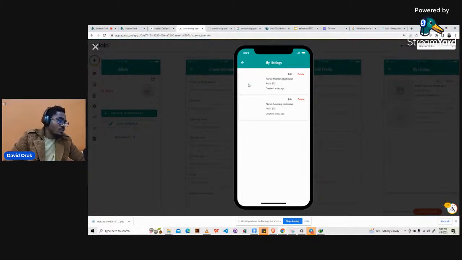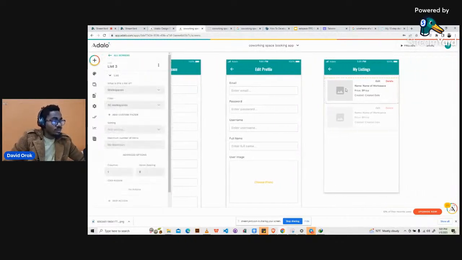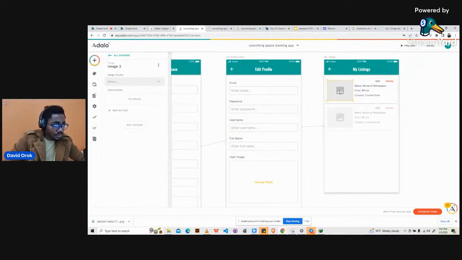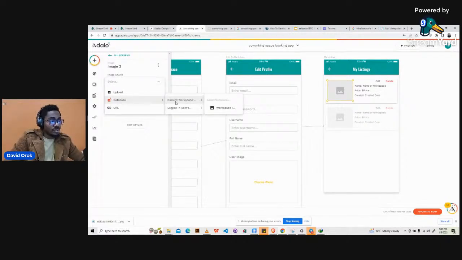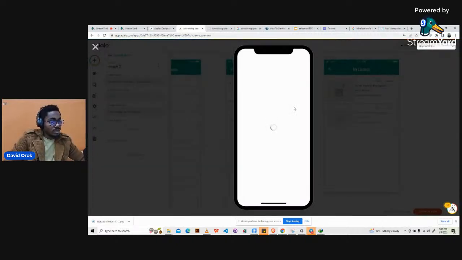Depends on your UI. Now we don't have a picture of our listing. That's because we didn't specify the source of the image. So we will go back and click on it. You have to double tap twice. If you see here, we did not select the image source, so we have to select it. It's from the database. It's the current workspace image. So now it's been selected. We can preview it again and just see how it goes.